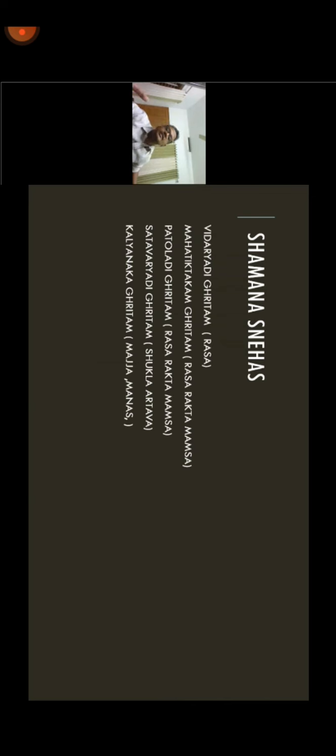When you select Shamana Snehas, ideally you select Tiktaga Gridas. You use Tiktaga Gridas a lot, like Mahatiktaga, Padoladi, Kalyana Gridas. You can use Shadavriyadi Grida where there is wasting developed, in a chronic case, where you develop wasting and there are certain Shukla Artava kind of presentations. You can select Shadavriyadi Grida.